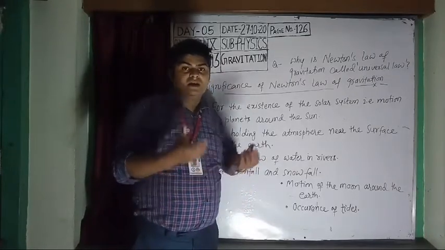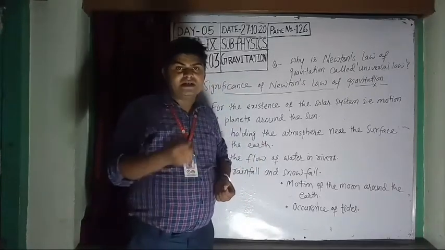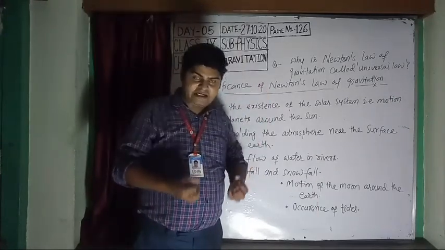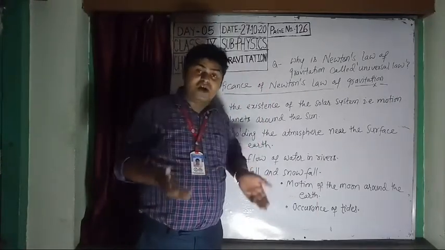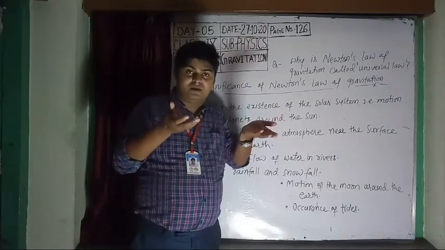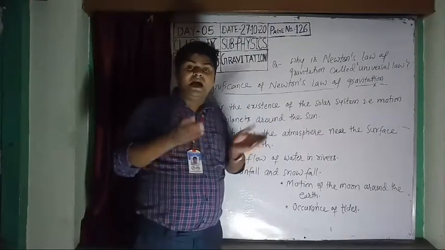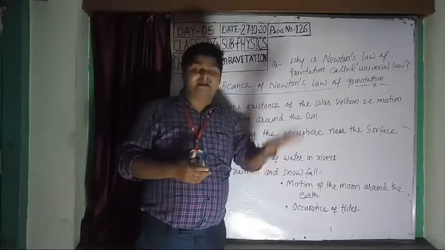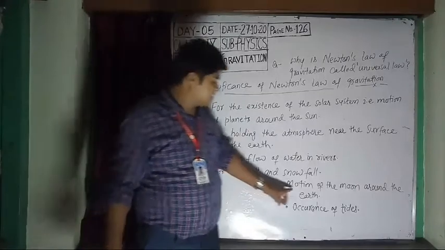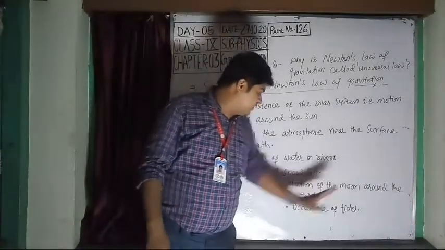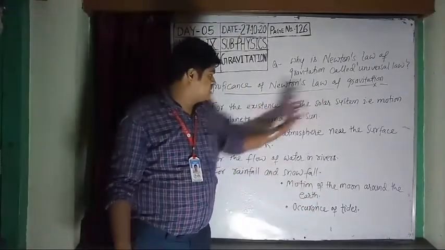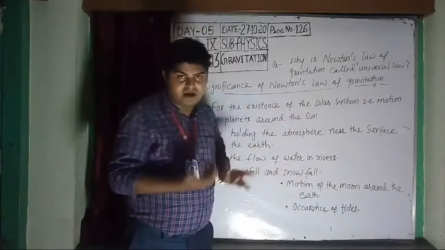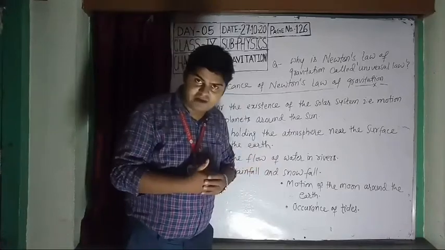Because the mass of a raindrop is smaller than the mass of the earth, so it is always attracted towards the earth. The earth is also attracted by the raindrop, but it is not visible, and I will explain in later classes. Next, the motion of the moon around the earth, just like the motion of the planets around the sun, is due to Newton's law of gravitation.